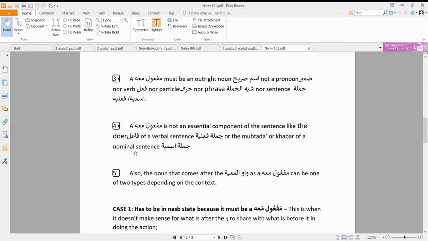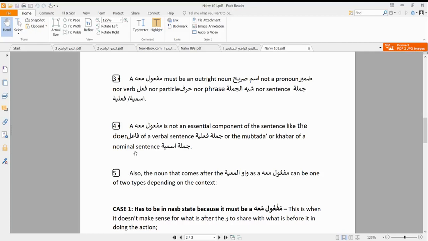Another point we need to note is that the maf'ul ma'ahu is not an essential component of the sentence. It's not something we see every day. It is more of an advanced linguistic structure, and we can see that even our textbook did not treat it as it treated the other maf'ul, because it is not so common or very basic.